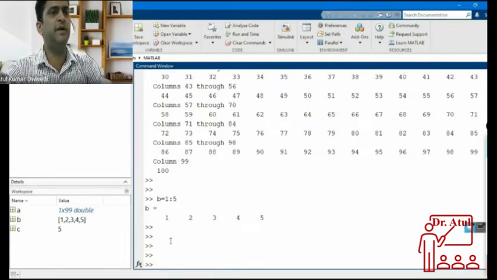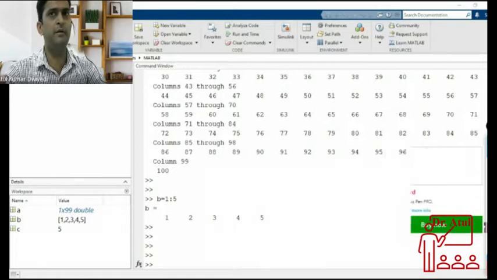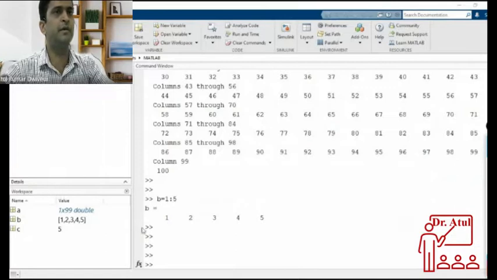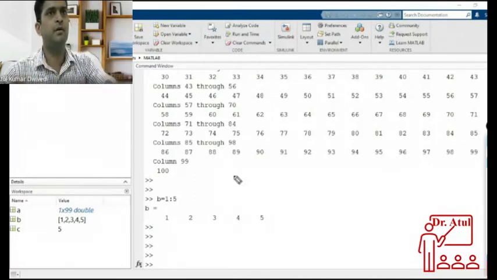If I want to change the increment, here you can see that increment is by default 1. If you want the increment to be 2, means I want numbers starting from 2 and going up to 10: 2, 4, 6, 8, 10, like that.